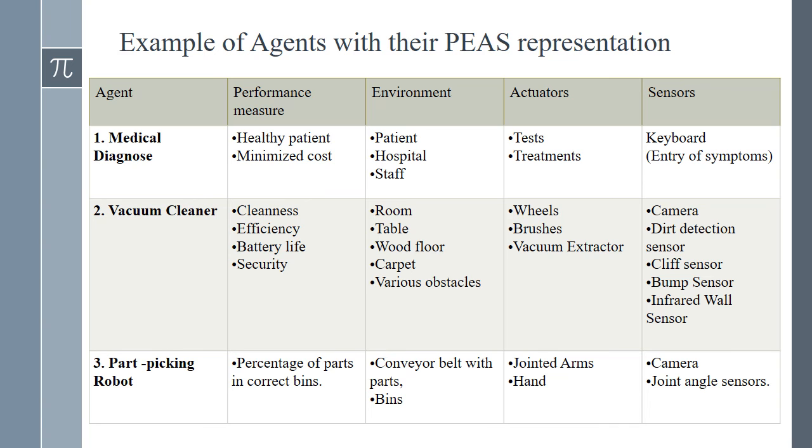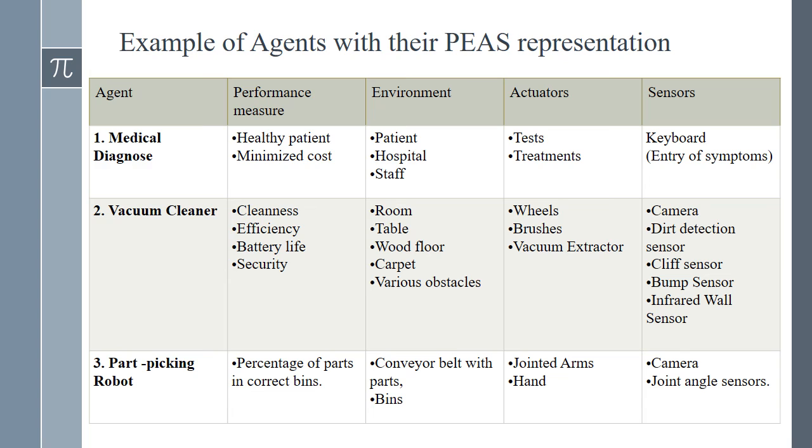The second one is the vacuum cleaner agent. In this agent, the performance factors depend on cleanness, efficiency, battery life, security. The environment factors are the room, table, wood floor, carpet, various obstacles. The actuators in vacuum cleaners are its wheels, brushes, etc. And last, the sensors used in this vacuum cleaner agent are its camera, cliff sensor, infrared wall sensor, etc.